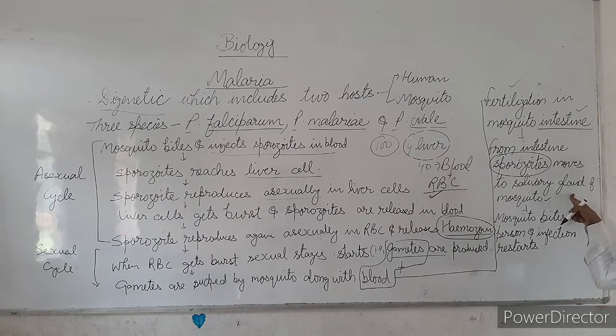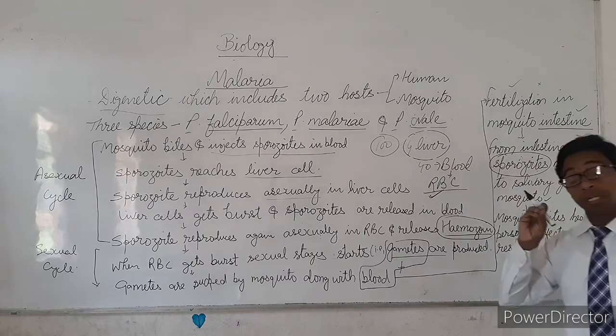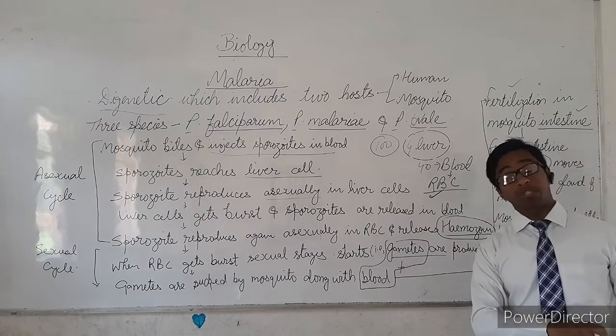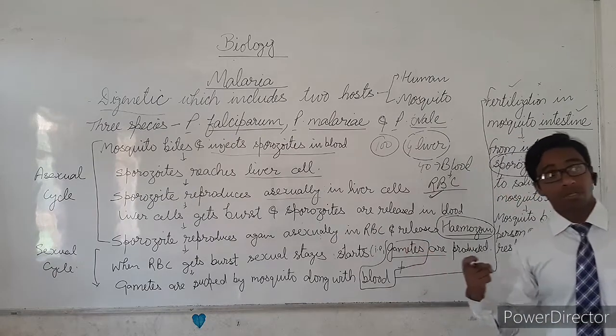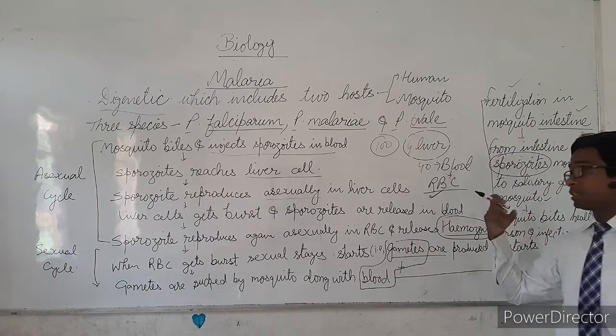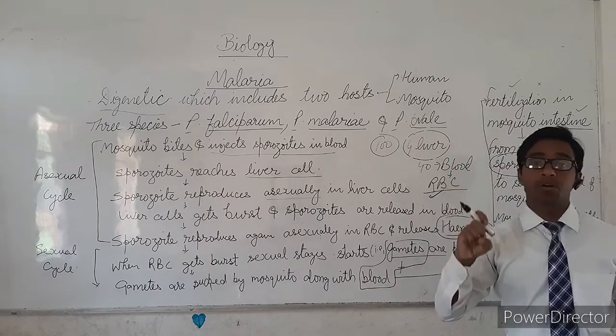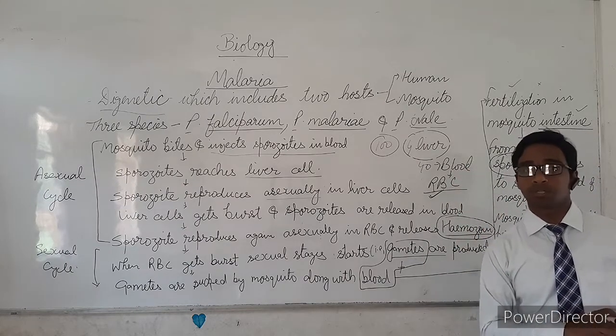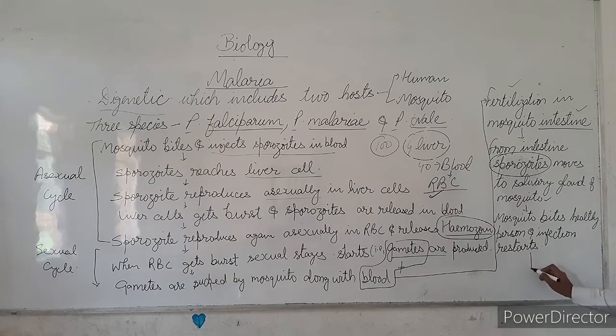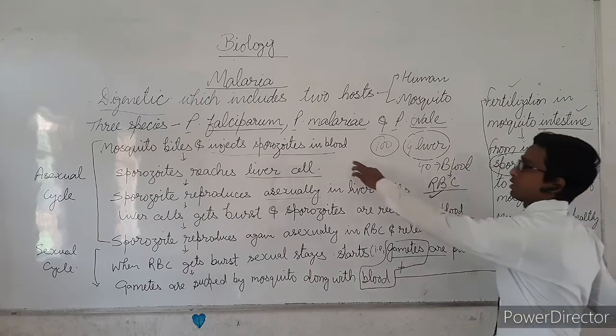When this particular mosquito bites another healthy person, before biting, the mosquito releases these sporozoites into the blood of that healthy person. When the mosquito keeps on sucking the blood of that healthy person, these sporozoites move into the blood of that normal or healthy person. And again this cycle restarts. Means again from that normal person, these sporozoites will move to the liver, and from the liver again this cycle will start.